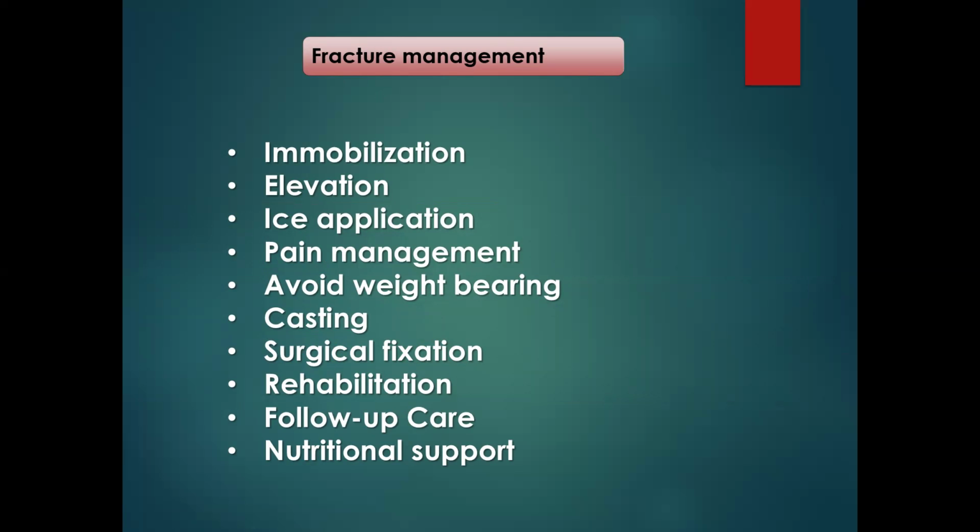One, immobilization. Immobilization is carried out using a splint or a sling to immobilize the affected area and prevent further injury. Just to keep it safe so that further injury will not occur. You know already the bone is broken. So as the ends rub against each other, it might delay the osteoclast activity and osteoblast activity, the osteoid formation. Then elevation. Elevation of the injured part above the level of the heart helps to reduce swelling. Then ice application. Application of an ice pack can help decrease pain and swelling.